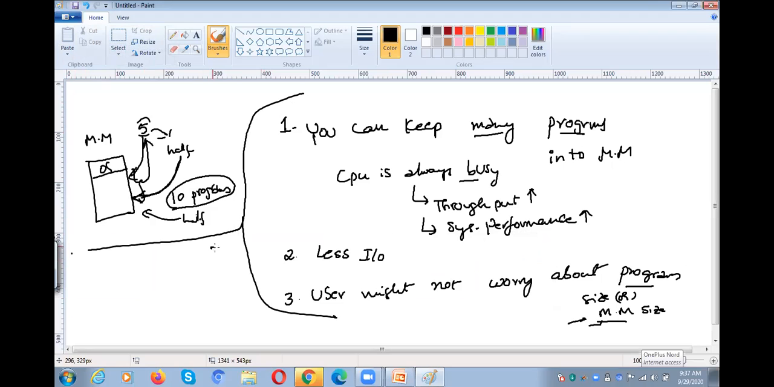And then, what is the reason for keeping only part of a program in the main memory? Why is only a part of a program kept in the main memory, and not the entire program? Anyhow, whenever you want to execute a program, you need to load the required parts of the program into the main memory.